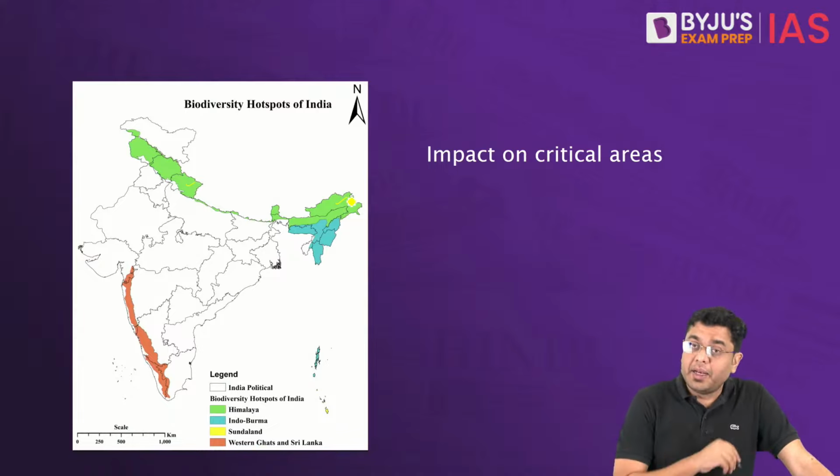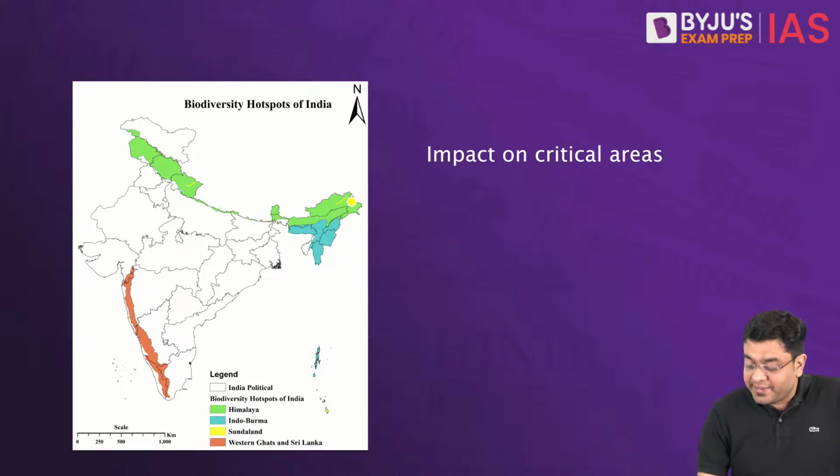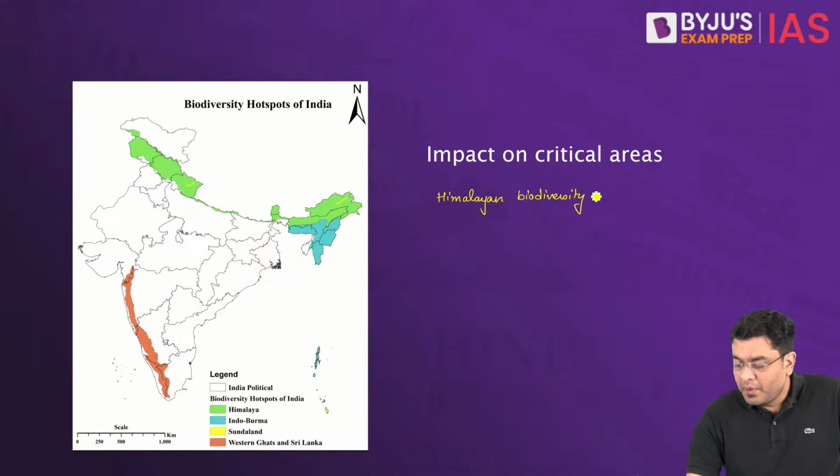Then you have another biodiversity hotspot, that is the Indo-Burma. So you have the Himalayan biodiversity hotspot, then you have the very critical Indo-Burma hotspot. Then you have the Western Ghats and Sri Lanka.